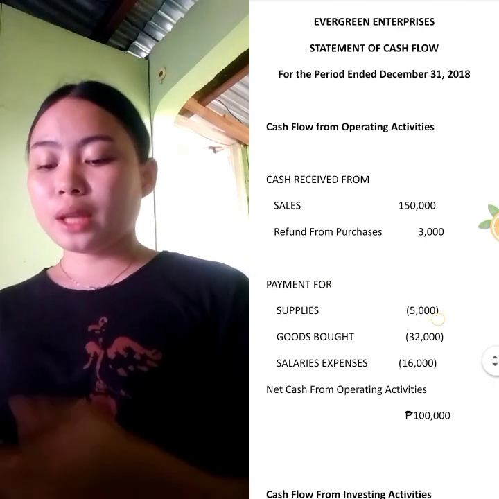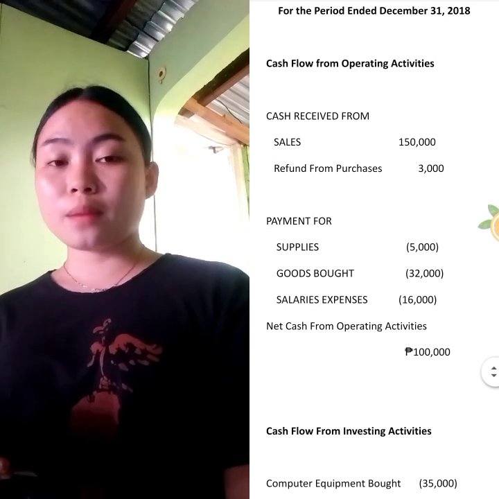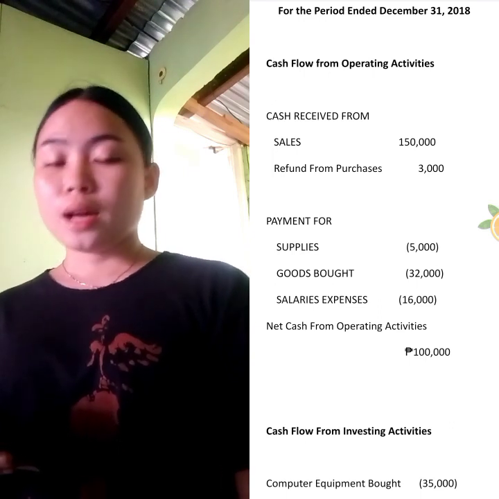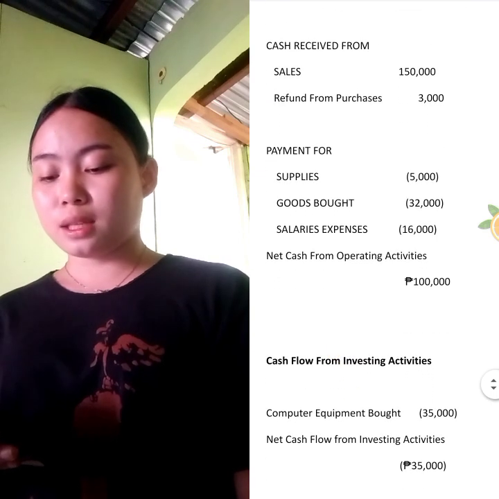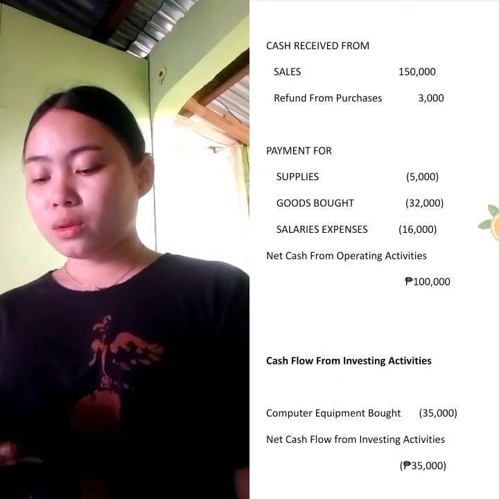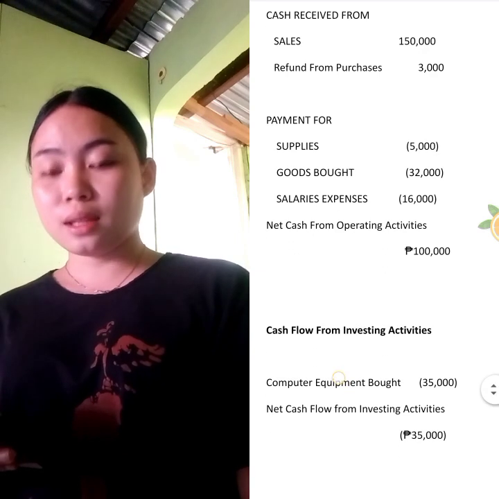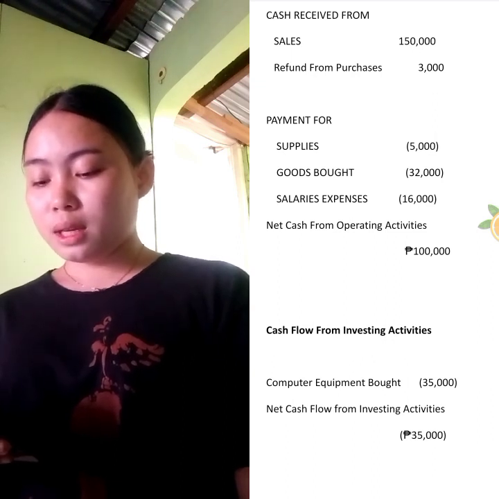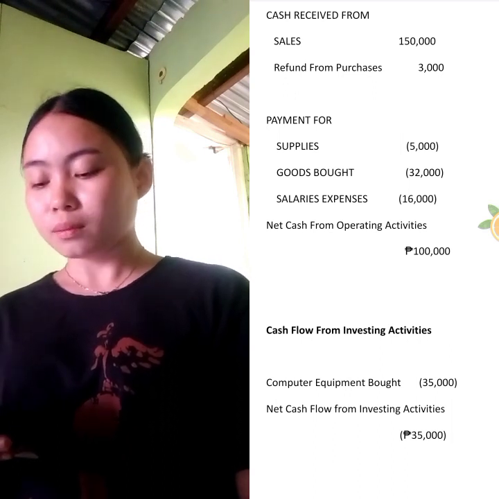Cash flow from operating activities: cash received from sales 150,000, refund from purchases 3,000, payment for supplies 5,000, goods bought 32,000, salaries expense 16,000. The net cash from operating activities is 100,000.